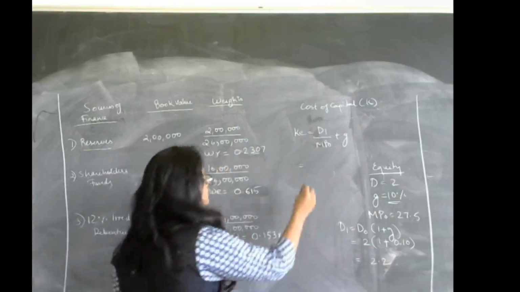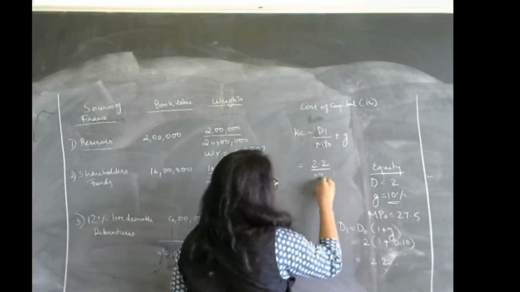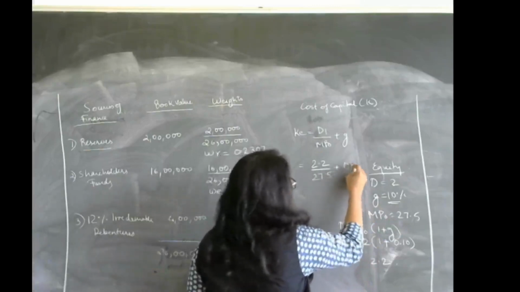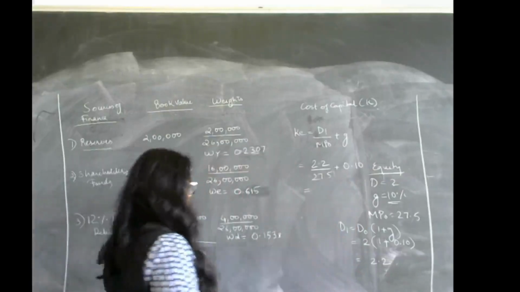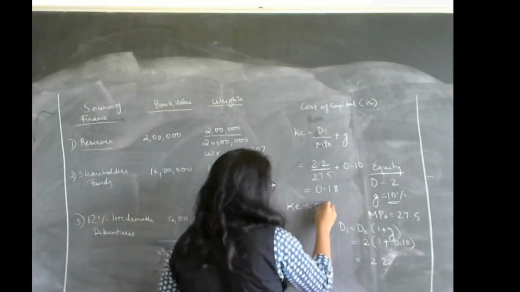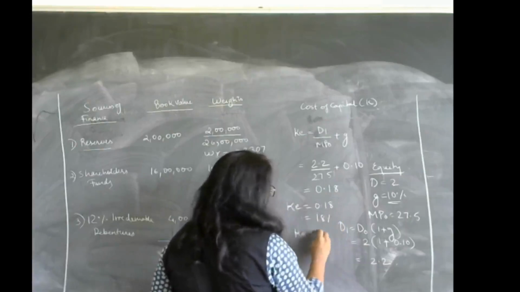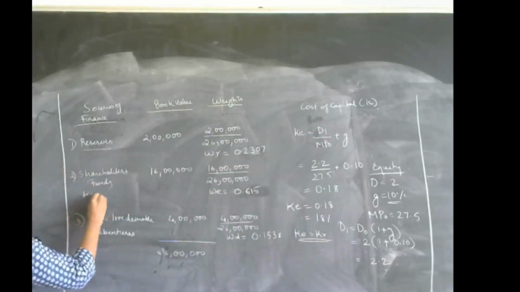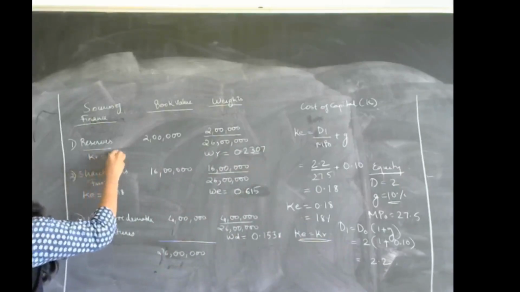Okay, so it is going to be 2.2 divided by current market price, which is 27.5, plus the growth rate, which is nothing but 10%, that is 0.10. So after solving that, you will get KE is equal to 0.18, which is nothing but 18%. And we know that KE is equal to KR in this case. So we found out KE, which is 0.18. We know KR, which is also 0.18.